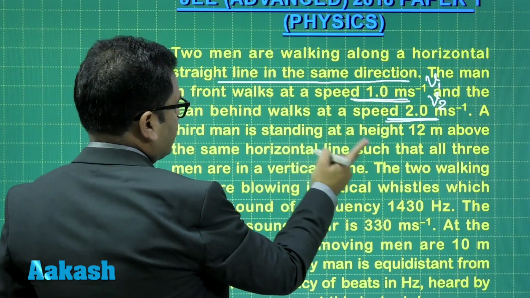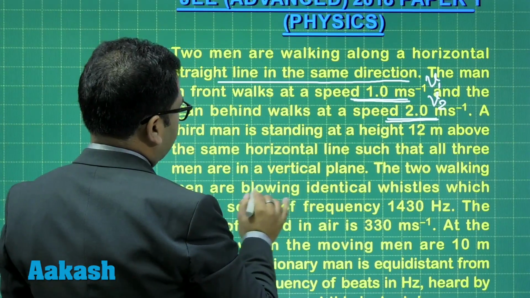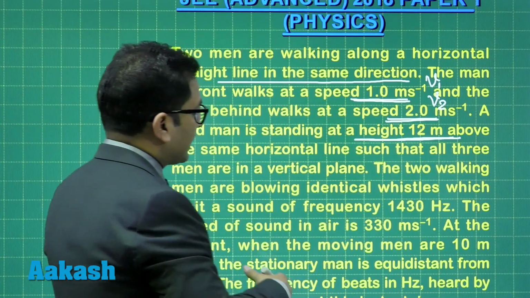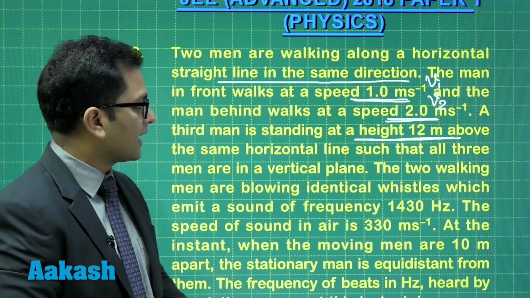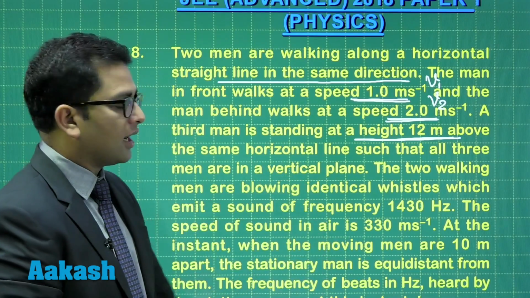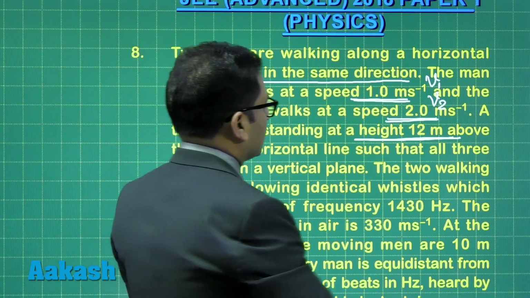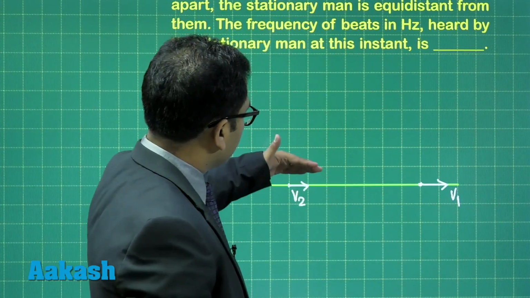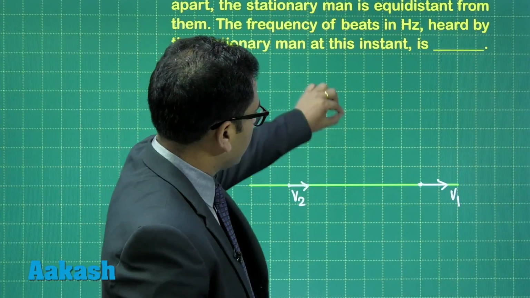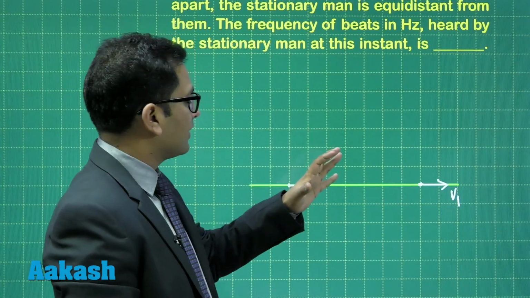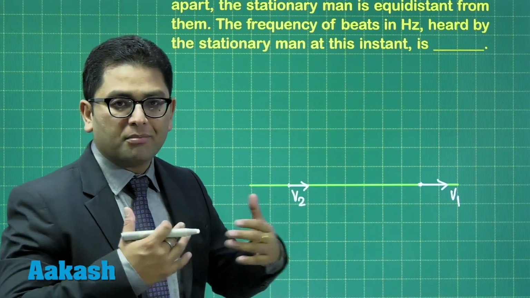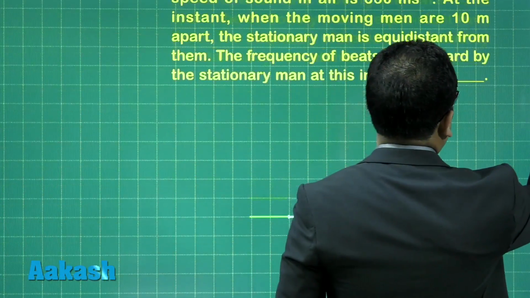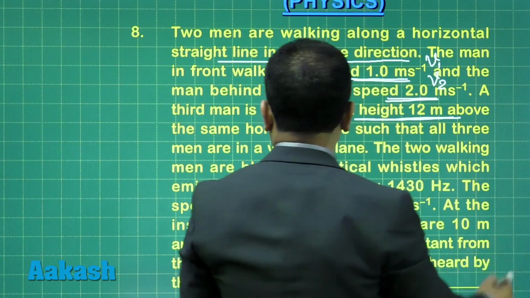A third man is standing at a height 12 meter above the same horizontal line, such that all three men are in a vertical plane. So the third man is 12 meter above, but I think right now we can't be drawing it because 12 meter could be above here or here or here. We do not have sufficient information as of now. Maybe further exploring the question will give us other information, but we'll keep in mind 12 meter above.